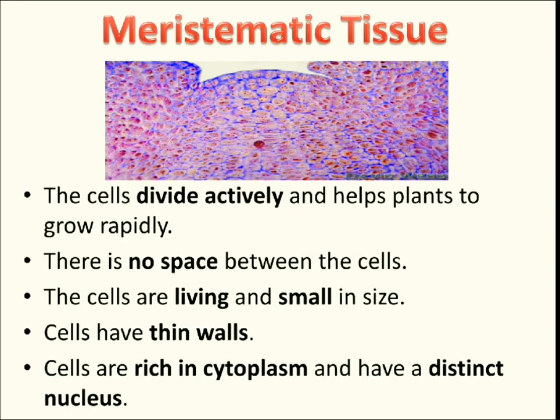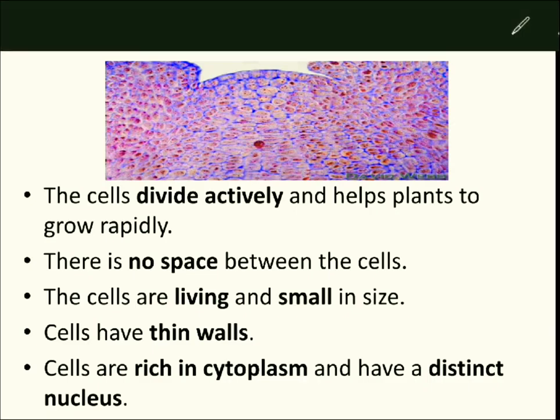So a meristematic tissue looks like this. This is a real image of a plant, the apical meristem, the topmost part of a plant. Here you can see these are small cells.